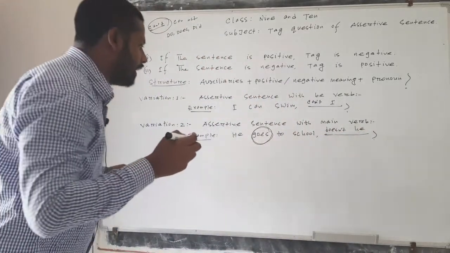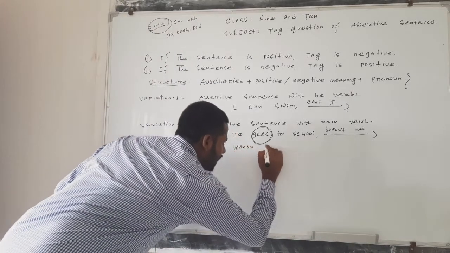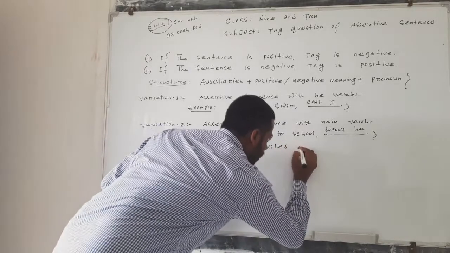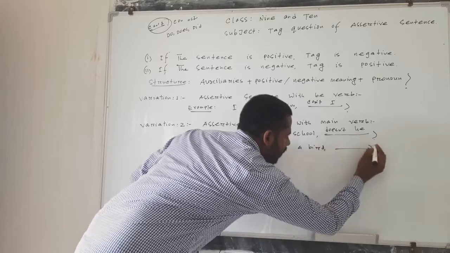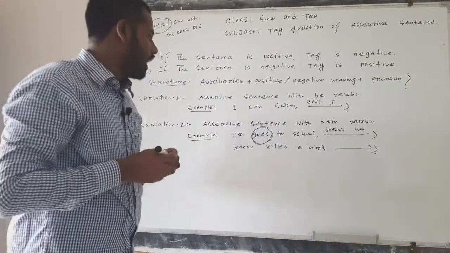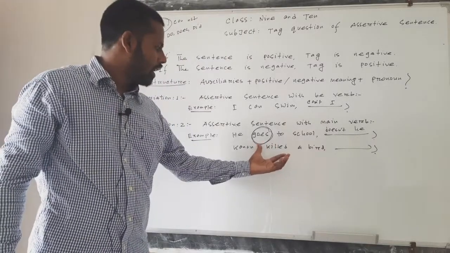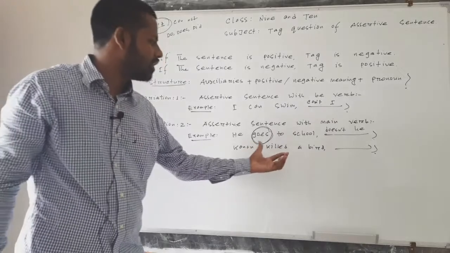I have put another example. Canon killed a bird. Here it's past indefinite tense because here is a weak verb and the verb is in past form. That's why it's past indefinite tense.